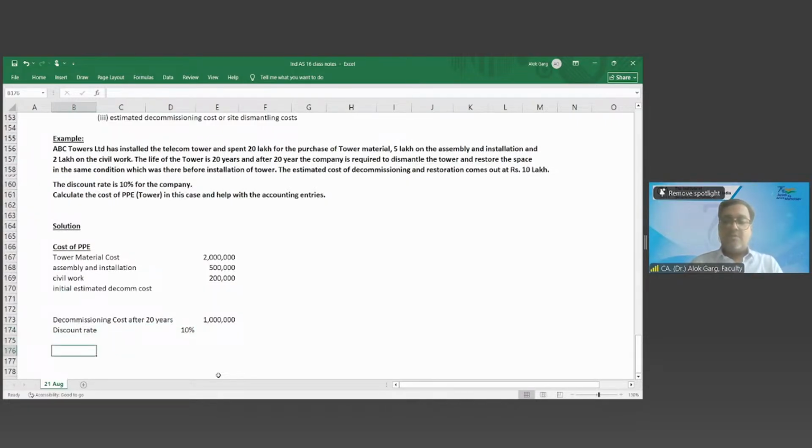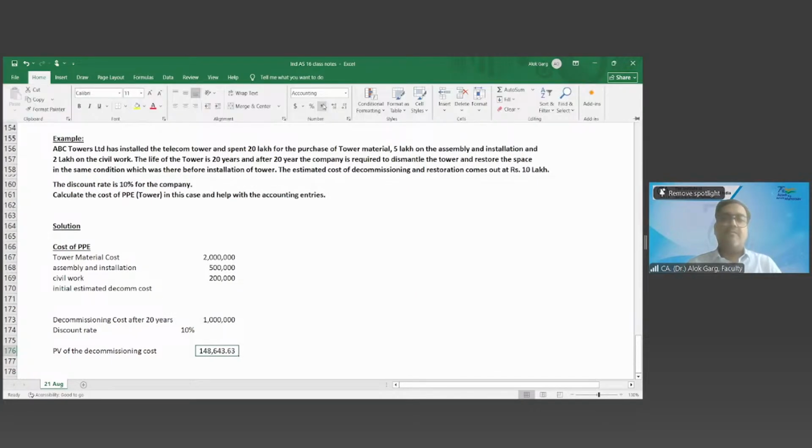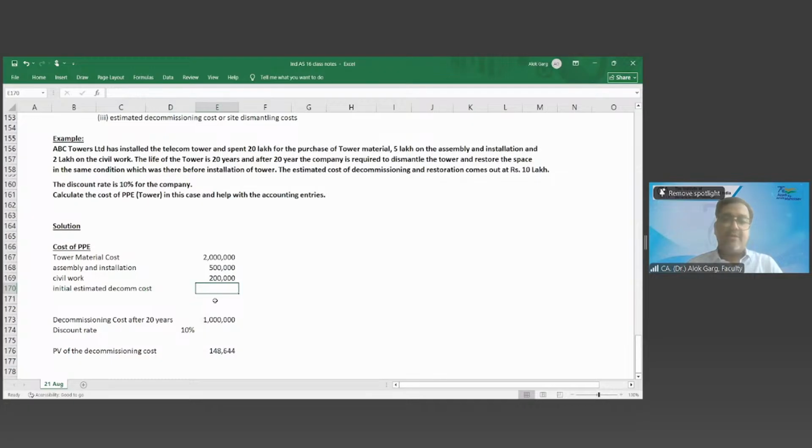We have to calculate the present value of the decommissioning cost. 10 lakh divided by 1 plus 10% to the power 20 years. That is 148,644. So what is my initial estimated decommissioning cost? 148,644.